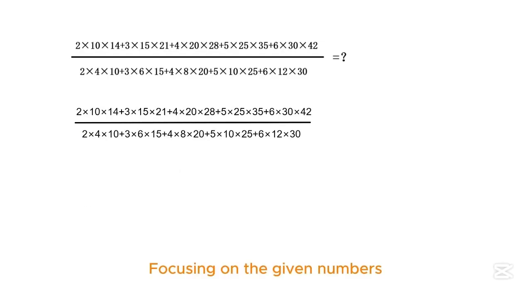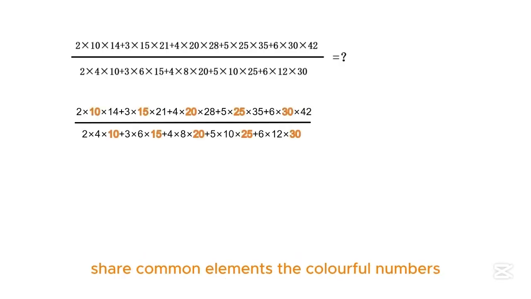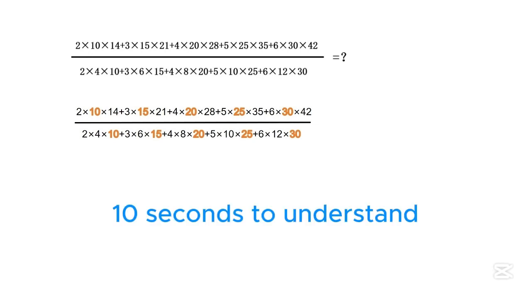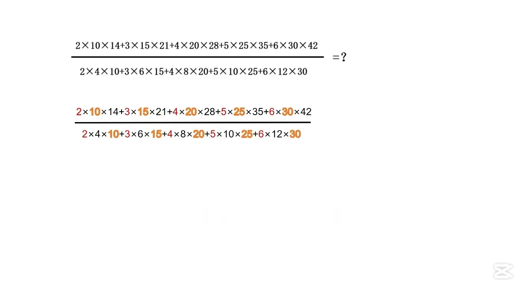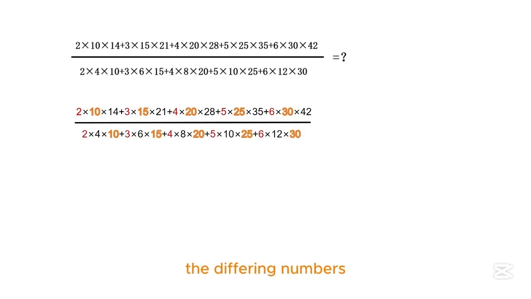Focusing on the given numbers, we notice that the number sequences in both the numerator and denominator share common elements, the colorful numbers. This means the crucial part of the problem lies in the differing numbers.